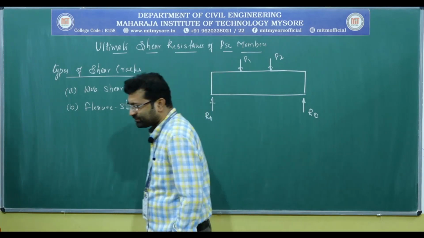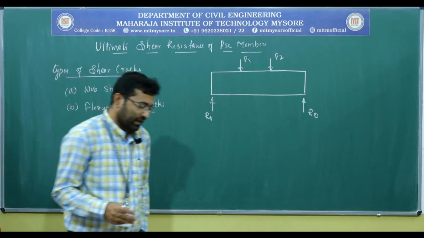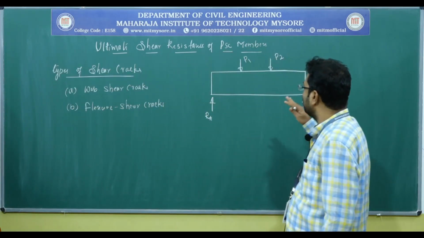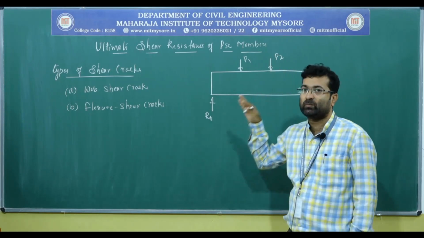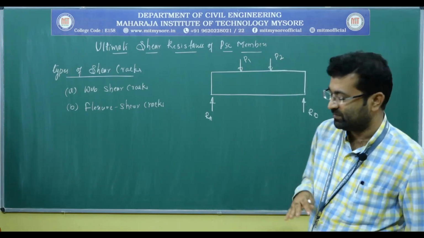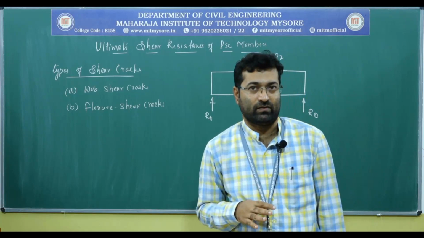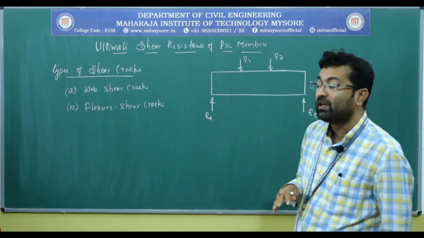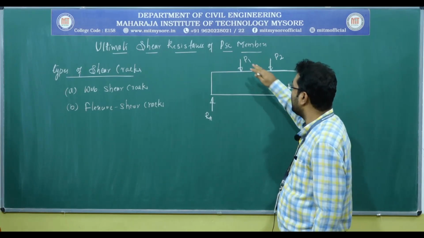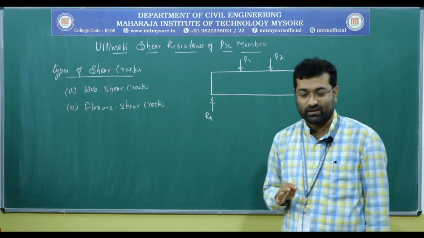Now, we all know that external loads on any beam produce two types of forces in the beam, one is the bending moment, another one is the shear force. They are the results of the external loading and the support conditions.